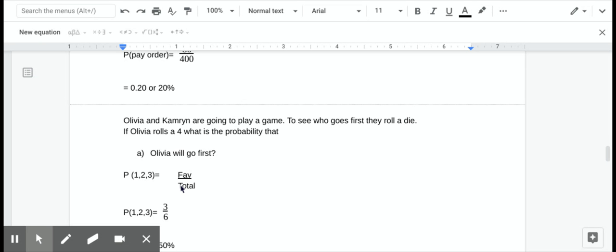If you want to try it on your own, that's fine as well. But it's looking at probabilities and it's looking at a die or a dice. But like I said, you could work in groups of up to 4 people. If you could all Zoom at the same time, that's fine. Or if you want to work on a Google Doc at the same time, that's fine. Doing it on your own is also perfectly fine.